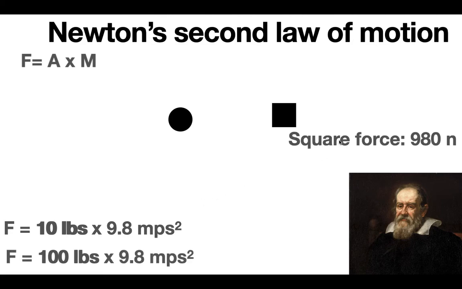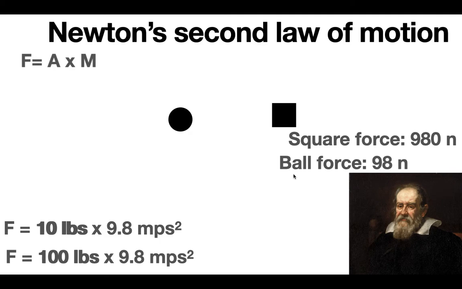So if we multiply this, the square's force would be 980 newtons, and that's how we measure force. And the circle's would be 98 newtons, since 10 times 9.8 is 98. And so now you can see that the square is hitting with more force, and this is why if you fall off a roof and a squirrel falls off a roof, then the squirrel doesn't get injured because it has less impact force.